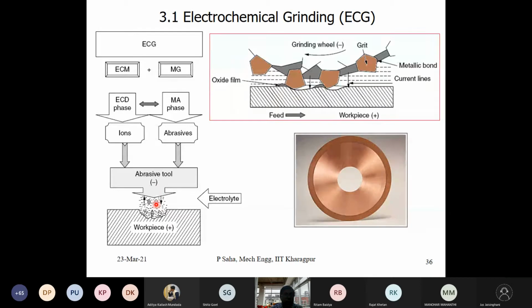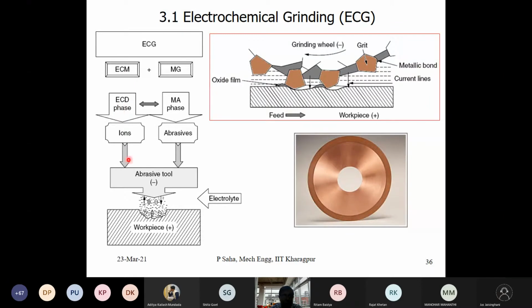One side is the ECM. For every process we have some energy carriers, some working media, and we may have some tools. Similarly for ECM, it is electrochemical dissolution.